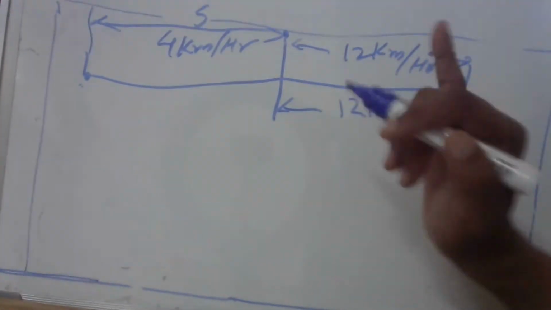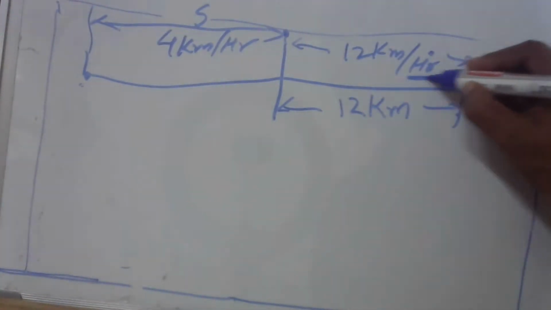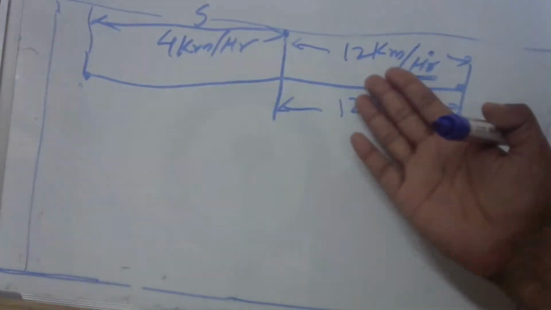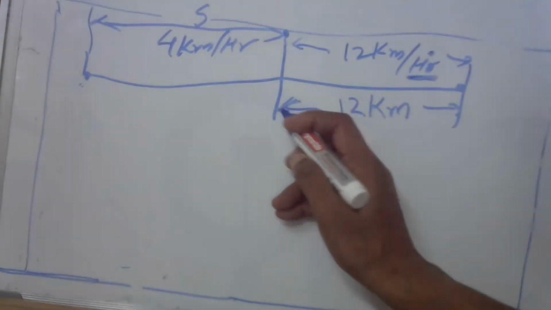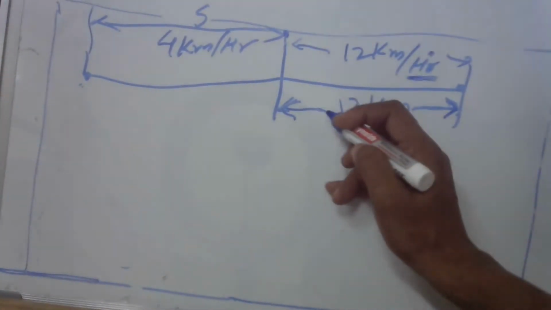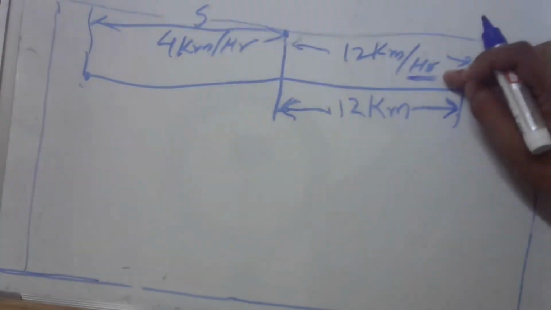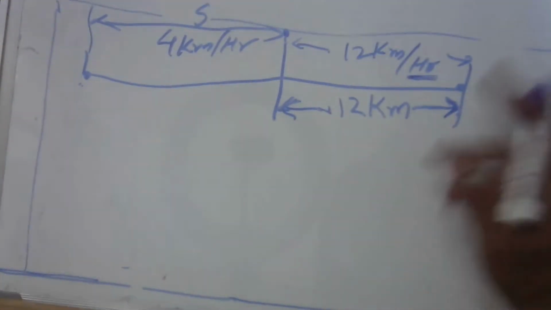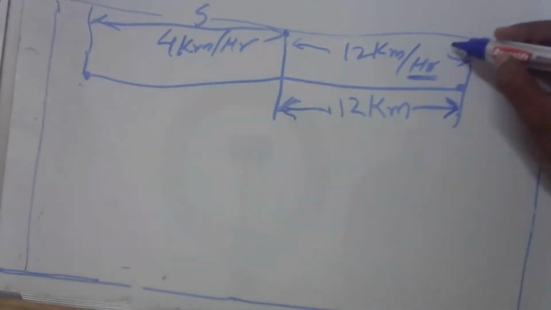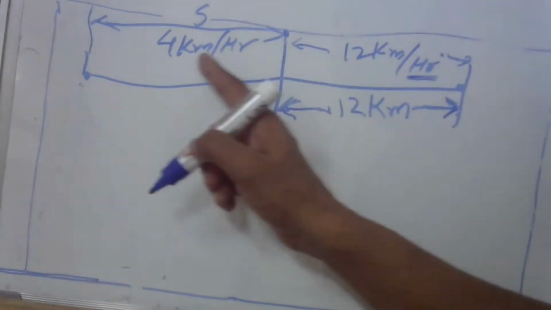What we are doing is making this a unit. Once we say 1 hour, and we know he was traveling at 12 kilometers an hour, this distance is 12 kilometers, because this is the distance he traveled in 1 hour, and we are reducing it to unit time. Now in the same unit time, 1 hour, how much would he walk?